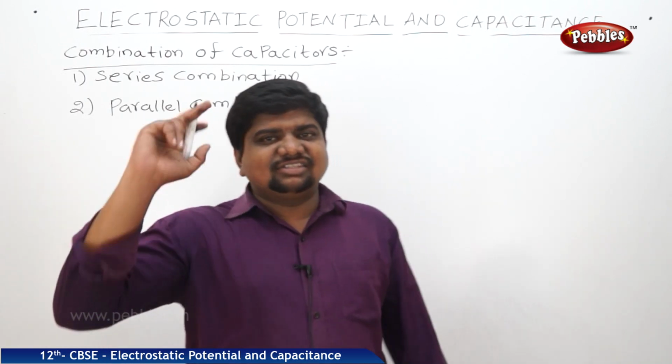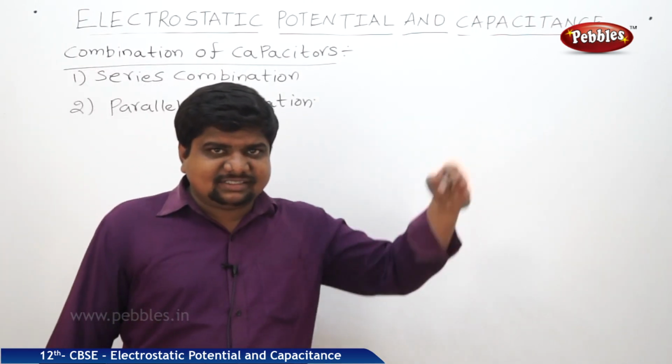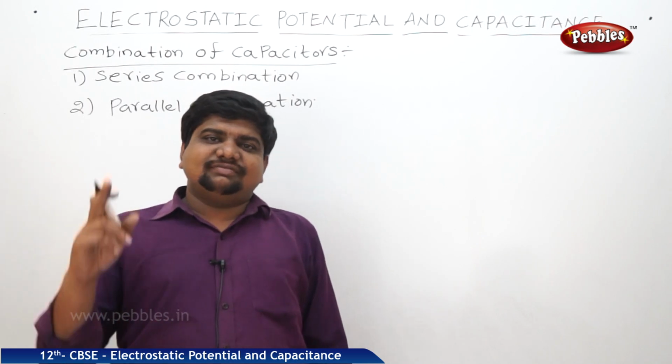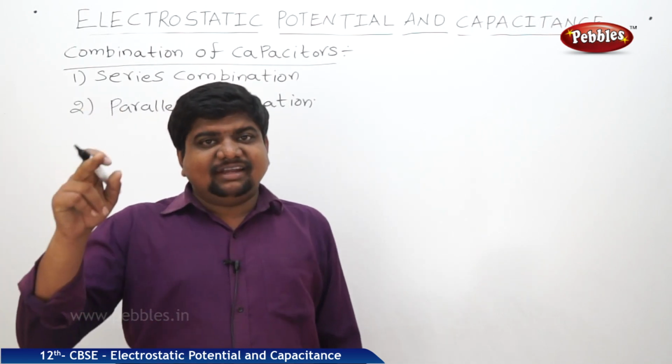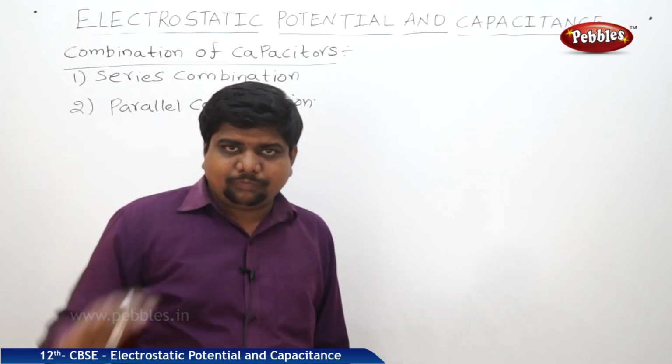First case, series combination. What is the meaning of series combination? Like a row, next, next, next. The second terminal of the first one is connected to the first end of the second one. The second of the second one is connected to the first of the third, and they are grouped like a row, like this.